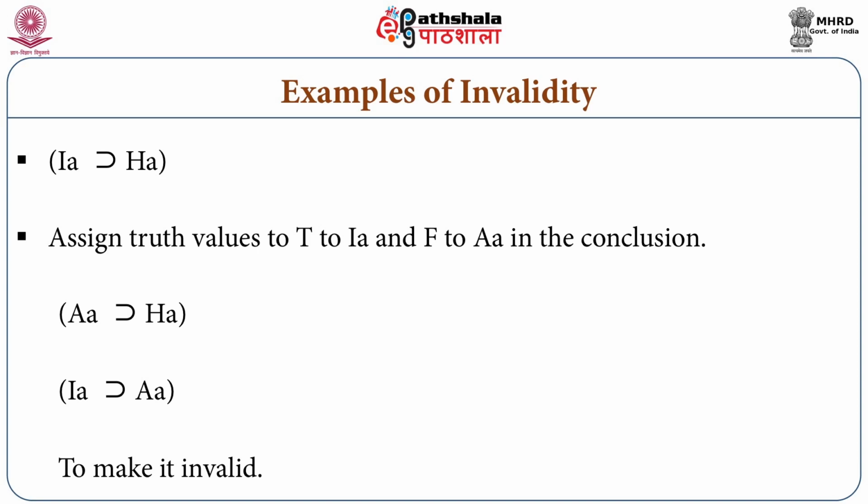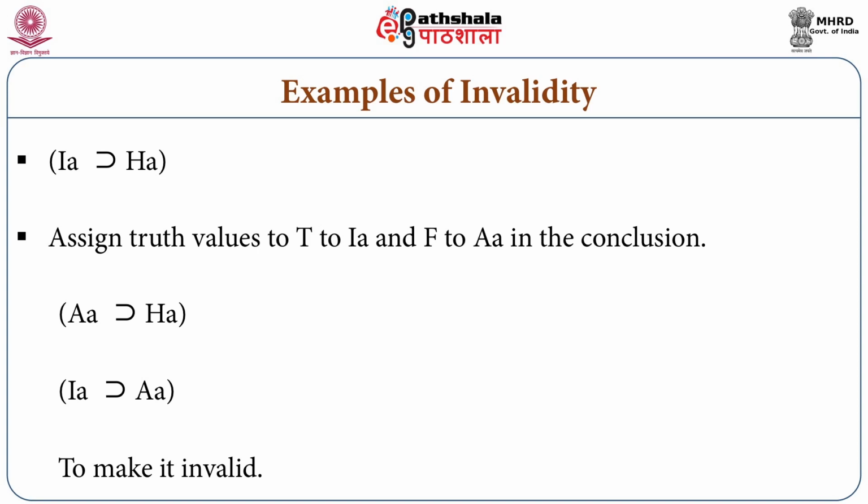Yes, it is possible. Now here, if we can only assign truth value F to the conclusion, how are we going to show the invalidity of this argument? That is, we have to make the conclusion false. And given this sentence, how to falsify this sentence? Now the conclusion is a conditional sentence. So that means under the interpretation of implication, a conditional sentence will be false only if the antecedent is true and the consequent is false.